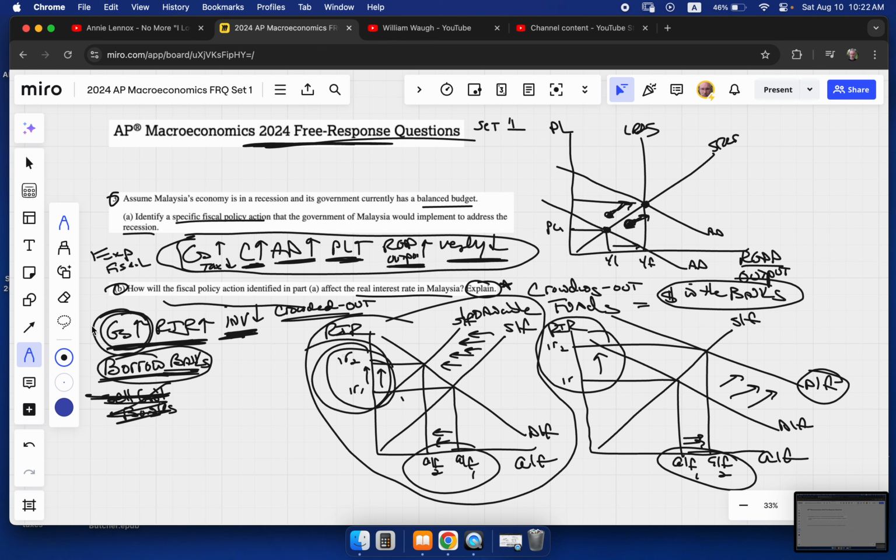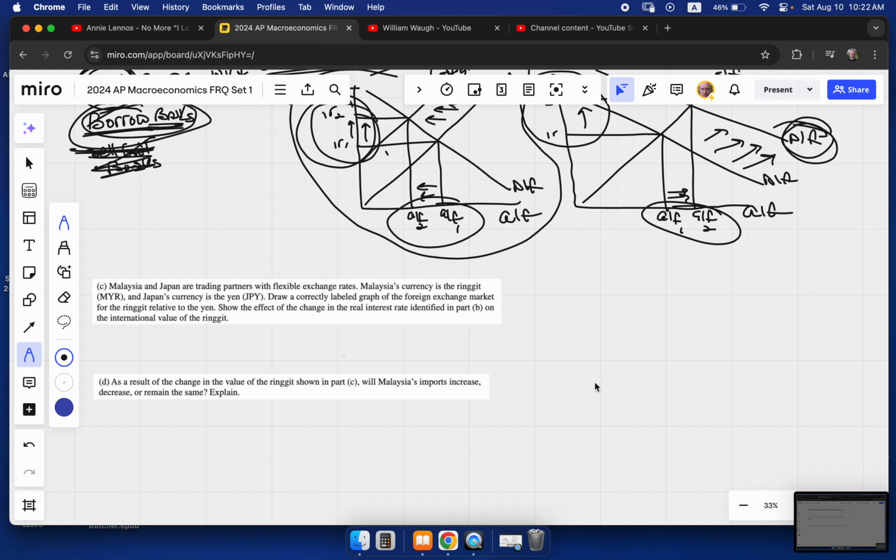Again, if the government is spending, they're borrowing. If they're borrowing, demand for loanable funds goes up. Or they might every so often say, what's happening to supply of loanable funds? Nine times out of 10, they're going to let you decide which one you want to draw. You draw it, and you're golden. All right. God, that was a lot of words, wasn't it?